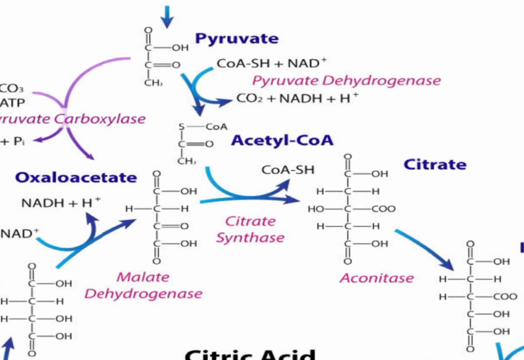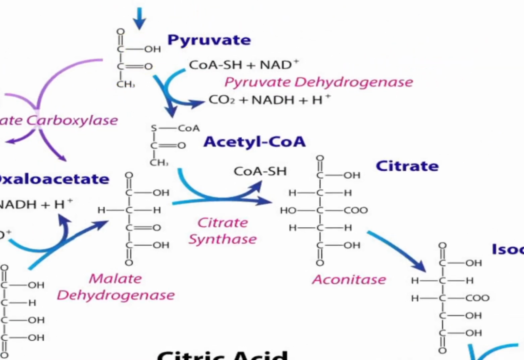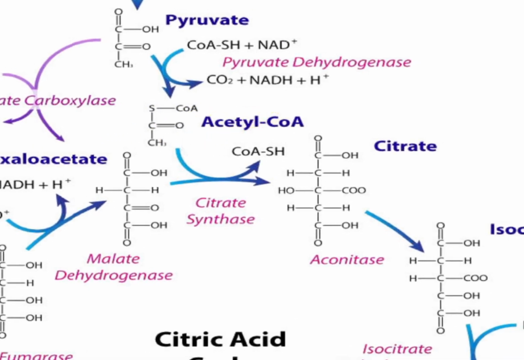You can clearly see that reaction which we have been talking about, oxidative decarboxylation. It happens in the presence of an enzyme known as pyruvate dehydrogenase. During oxidative decarboxylation, we move from a 3-carbon molecule to a 2-carbon molecule, acetyl coenzyme A. You can clearly see that.